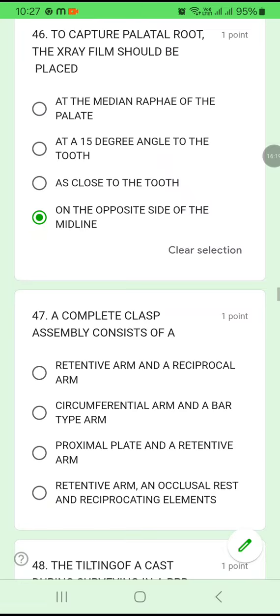Okay. Question number 47. A complete clasp assembly means what? What all parts are there in a complete clasp? A retentive arm and reciprocal arm? No. A circumferential arm and a bar type arm? No. Proximal plate and retentive arm? No. Last option you just check. A retentive arm will be there in a clasp. Occlusal rest will be there in a clasp, and reciprocating elements also will be there. So that is the answer 47D.